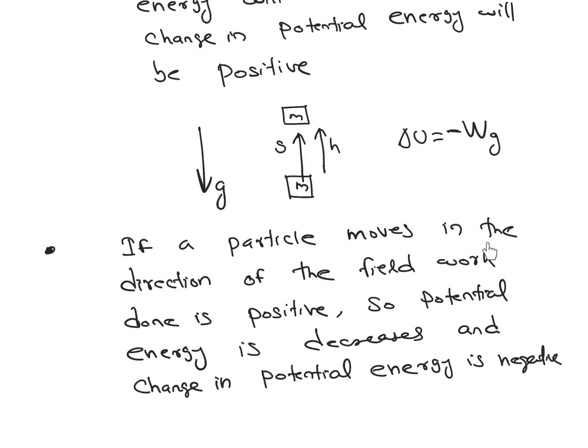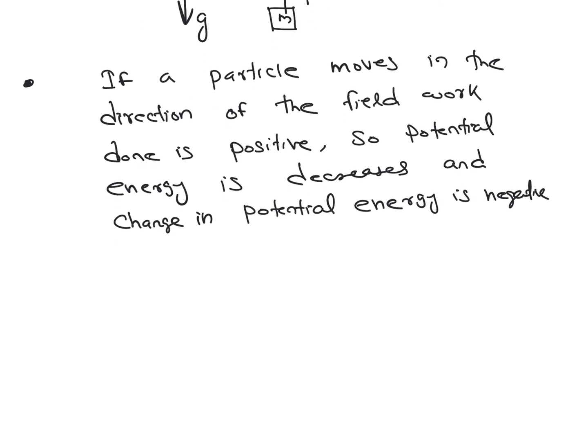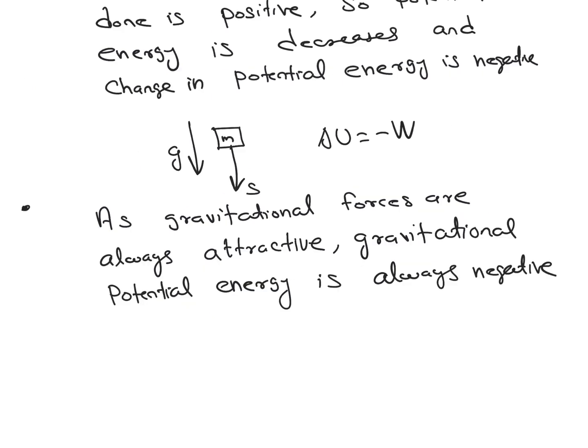So if the particle moves in the direction of field, work done is positive, so potential energy decreases and change in potential energy is negative. That means, suppose you are considering an object of mass m which is moving in downward direction, and the gravitational field is also acting in downward direction. Over here work done by gravity is positive, but change in potential energy is the negative of work done. So if work done is positive, then change in potential is negative. That means potential energy decreases and change in potential energy is negative.